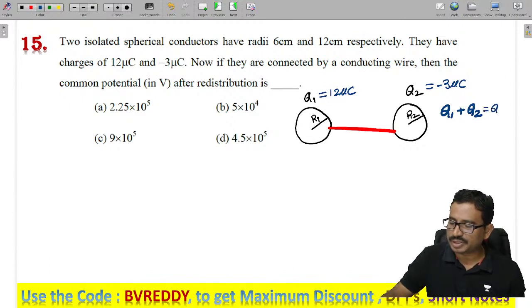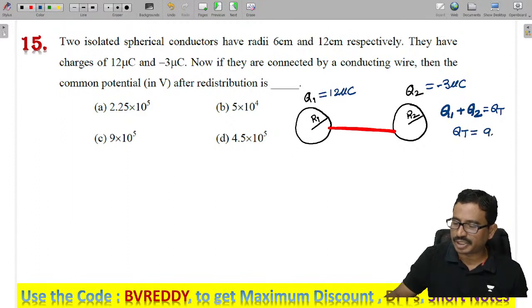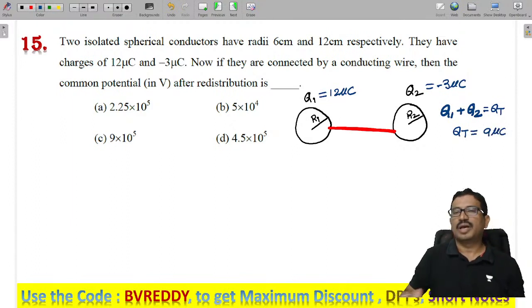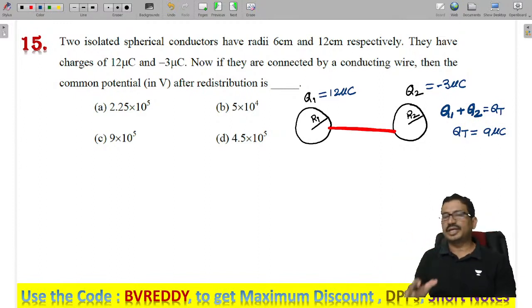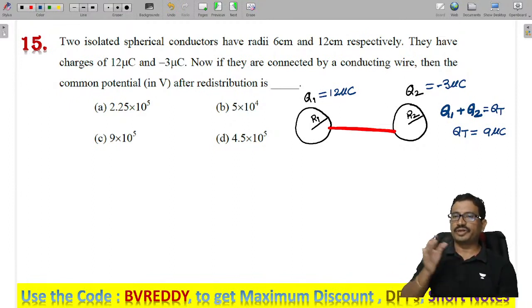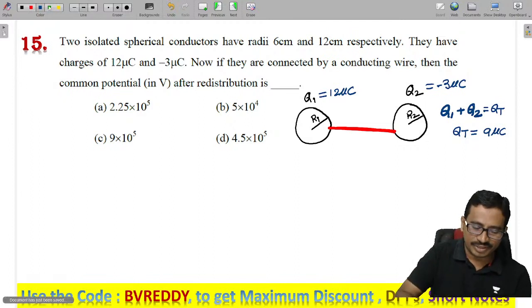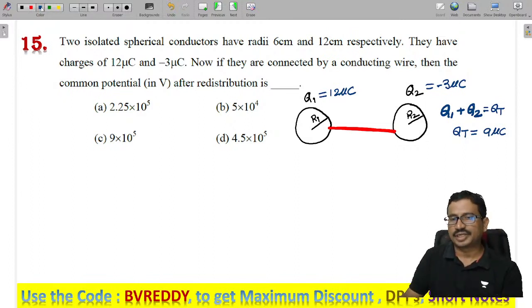If I call the total charge on the spheres qt, then q1 plus q2 equals 9 microcoulombs. After connecting by the wire, the total charge is the same, but charge flows from one to the other until the potentials are the same, isn't it?